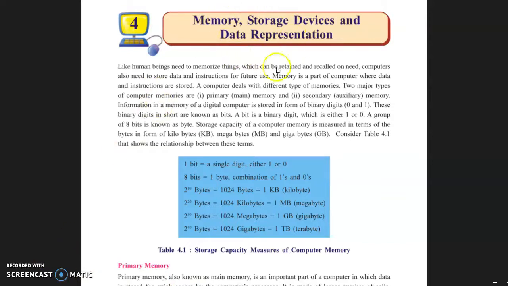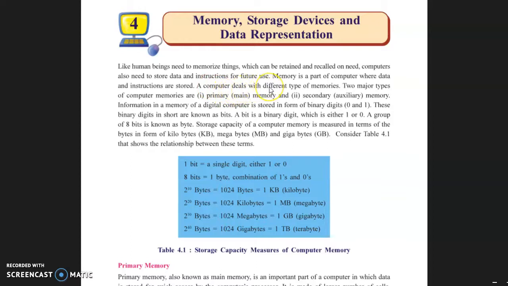So in this chapter, we are going to learn about computer memory. Like human beings need to memorize things which can be retained and recalled on need, computers also need to store data and instructions for future use. Underline this line. What is memory? Memory is a part of computer where data and instructions are stored.